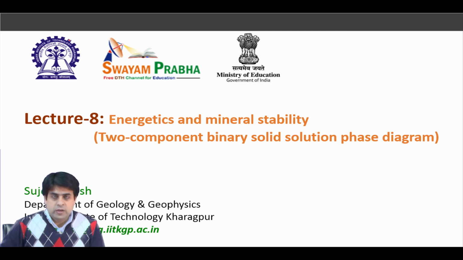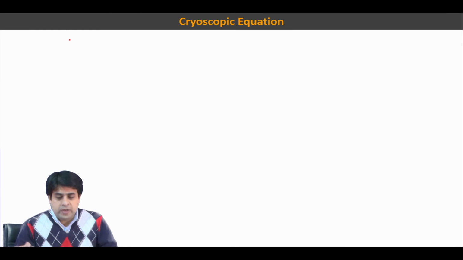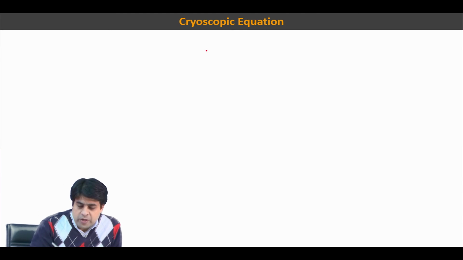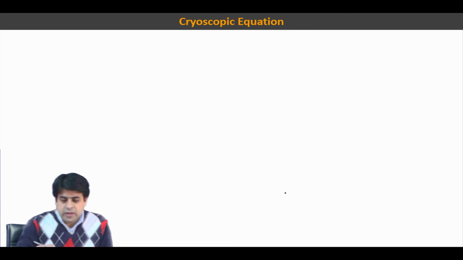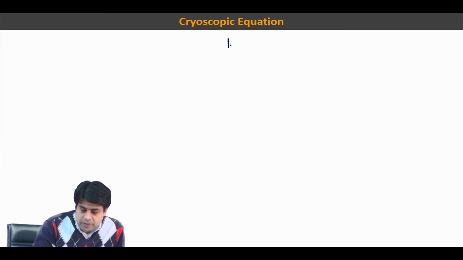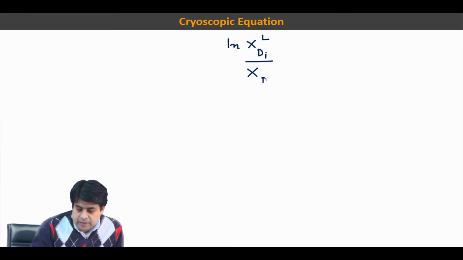Now, I am going to start a new topic, that is the binary solid solution in a two component system. If we see the cryoscopic equation, in the first condition we wrote ln x diopside in liquid divided by x diopside in solid is equal to del H m by R times 1 by T m minus 1 by T.